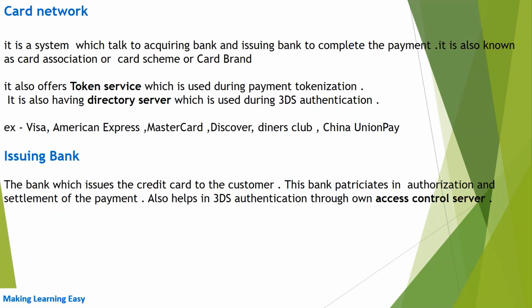Card network. It is a system which talks to the acquiring bank and issuing bank to complete the payment. It is also known as card association or card scheme or card brand. Card network also offers services like tokens, which are used during payment tokenization. It also has a directory server which is used during 3DS authentication. Examples of card networks are Visa, American Express, MasterCard, Discover, Dankort, China UnionPay.